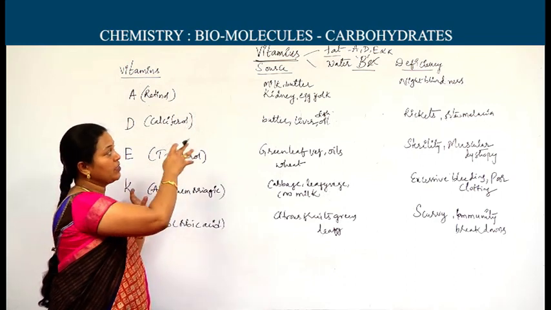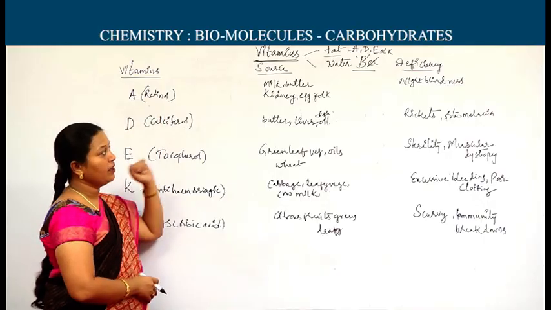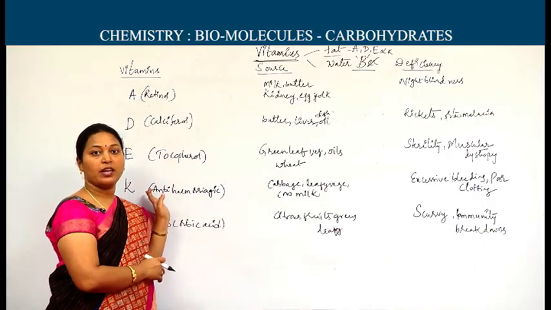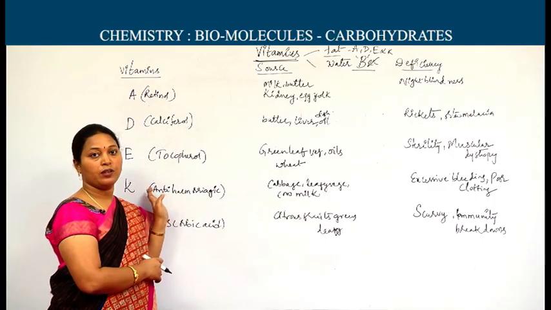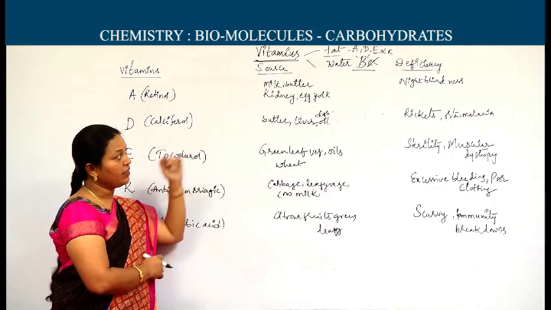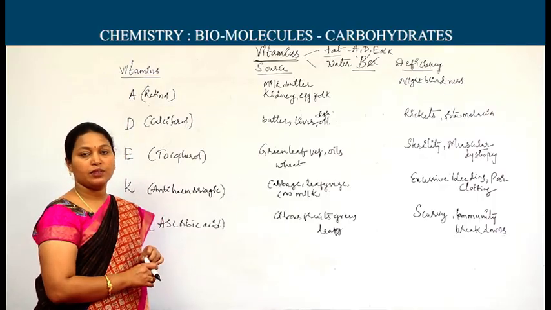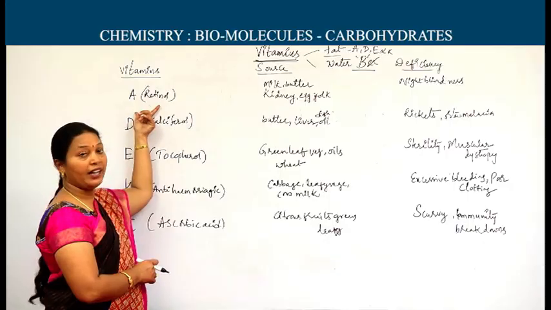If you eat these, you will get vitamin A. Deficiency disease: if you lose the amount of vitamin A in your body, you may get night blindness. Redness in the eye is also one of the symptoms of vitamin A deficiency.